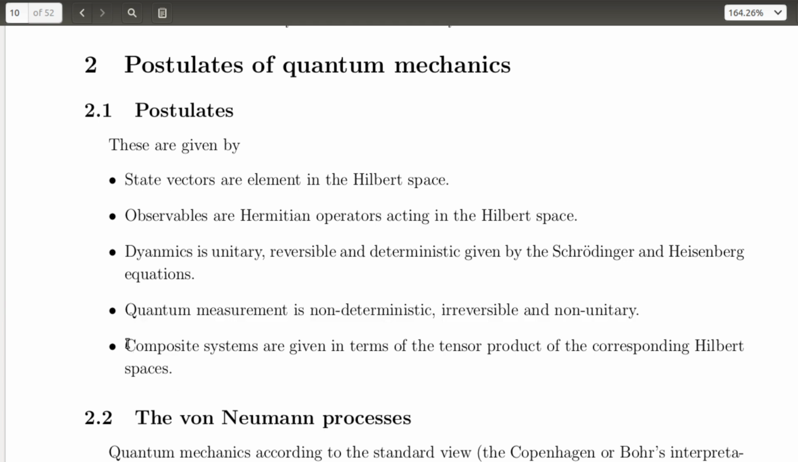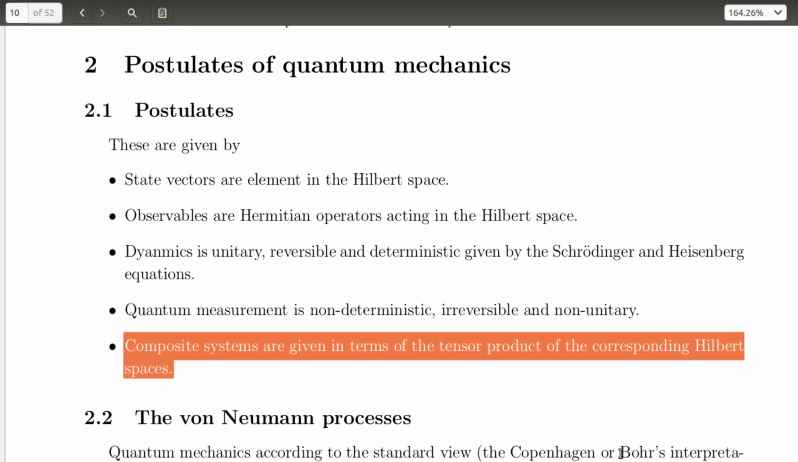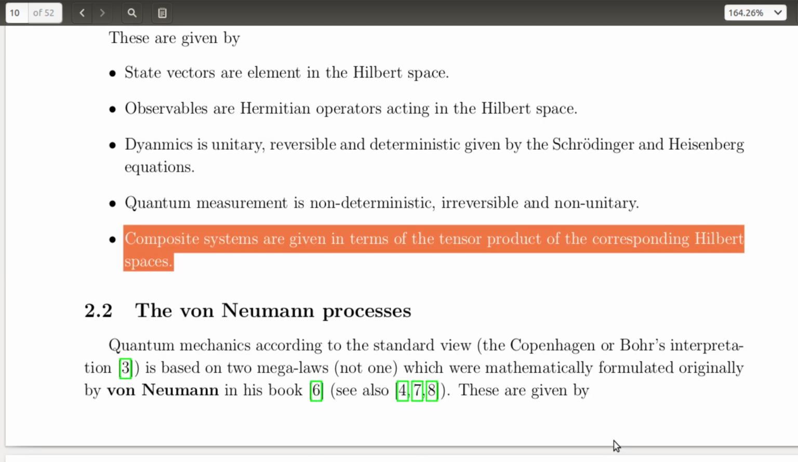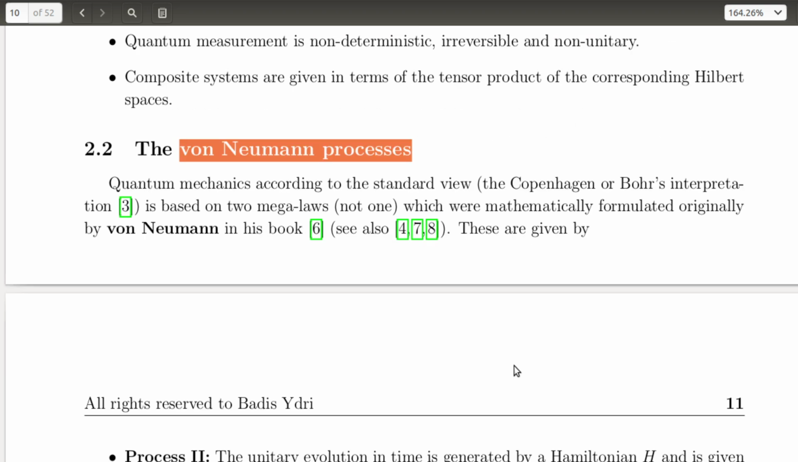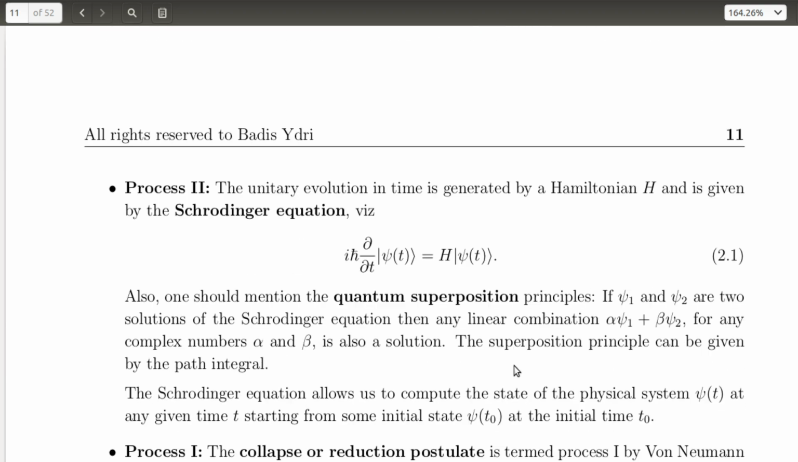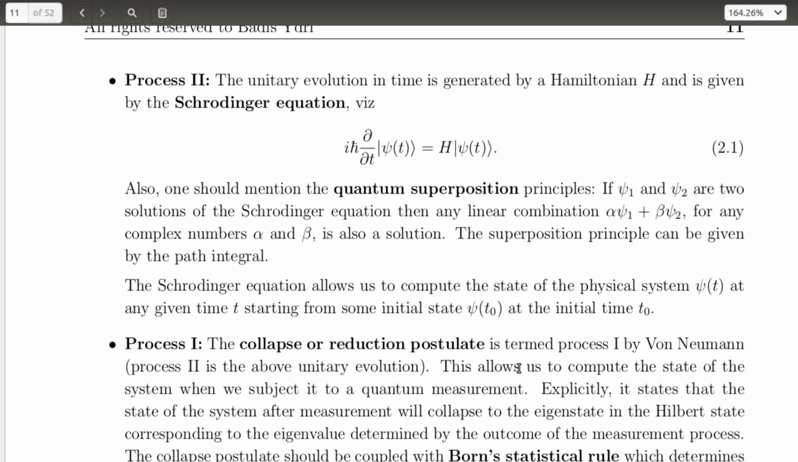Composite systems. When two systems are combined, their joint state is represented by the tensor product of their individual Hilbert spaces. This is critical for understanding phenomena like entanglement. With these postulates in place, we can now explore the von Neumann processes. Von Neumann, a key figure in quantum mechanics, described the behavior of quantum systems using 2 distinct processes, Process 2 and Process 1. Let's take a closer look.